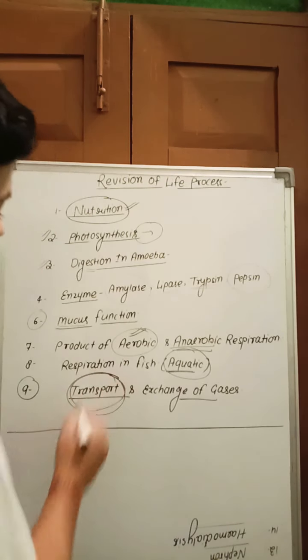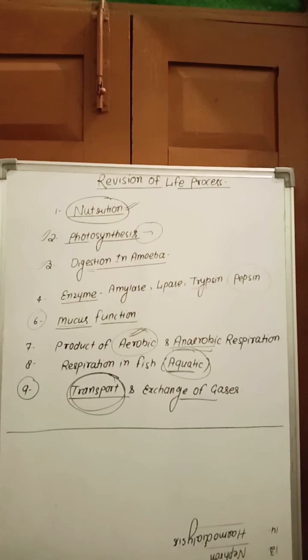In the human being, how does the transport take place? There is a respiratory pigment called hemoglobin, which helps in the transport of gases, oxygen and CO2. Hemoglobin shows a higher affinity to bind with oxygen, forming oxyhemoglobin. Because multicellular organisms require more oxygen to generate a large amount of energy, hemoglobin is required. But unicellular organisms have a single cell, so diffusion is sufficient. In multicellular organisms, diffusion is not sufficient, because diffusion is a passive and slow process.